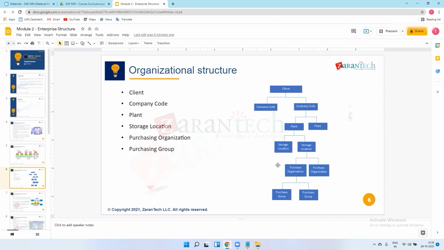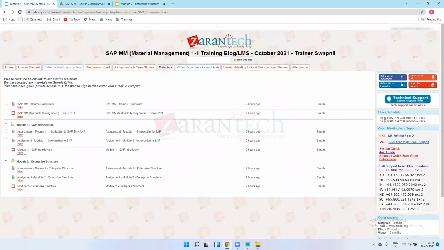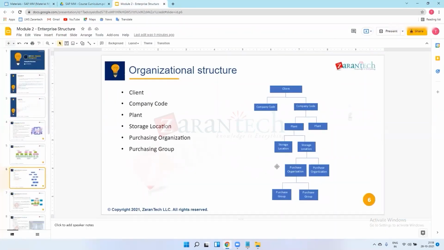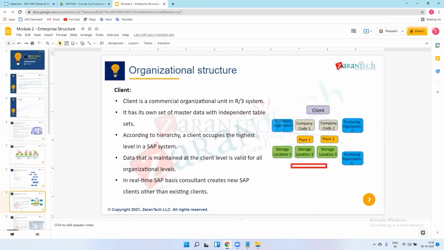I will explain all these details in the next slide. This is the structure, and you can refer to these slides from here. Just concentrate on this structure only. I will explain what each company code differs by in these slides.